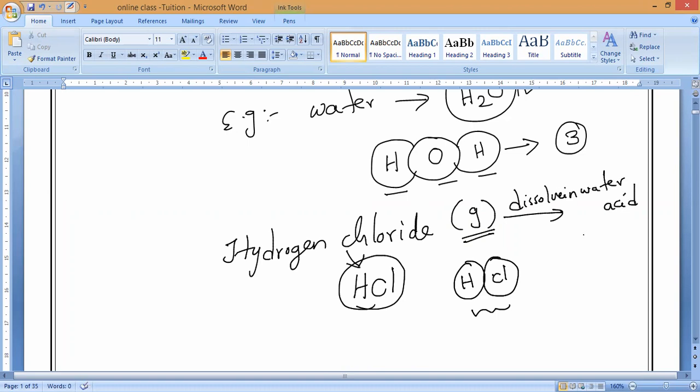We should get acid. That acid is called hydrochloric acid. Is it okay, Elamukil? Yes, sir. Actually, only when they are in the aqueous state will they show the acidic nature. When it is in the gaseous state, it will never show the acidic nature. Clear? That is the difference between hydrochloric acid and hydrogen chloride.